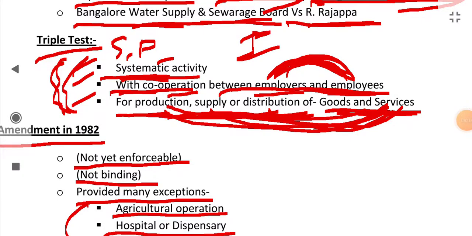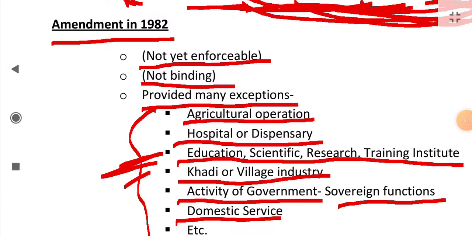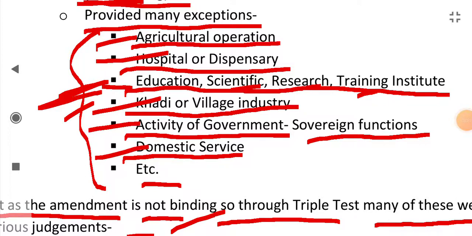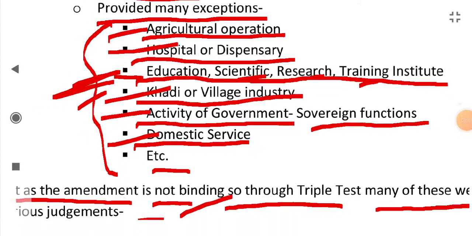After this, the government provided for some exceptions to the triple test. So it made an amendment in 1982, but this amendment is not yet enforceable, so it is not binding. It provided the exceptions, like agricultural operation will not be industry, hospital and dispensary will not be industry, education, scientific research and training institutes will not be an industry, khadi or village industry will not be an industry, or the activity of government for sovereign functions will not come under the category of industry, and domestic services, etc., will not come under the category of industry.